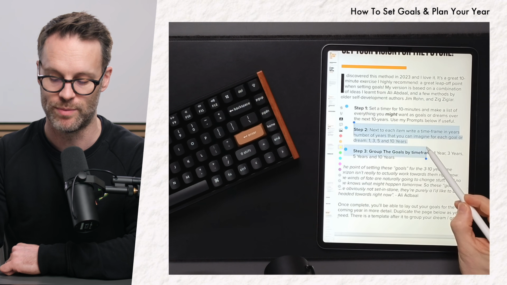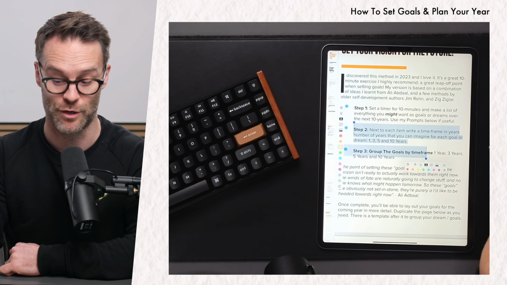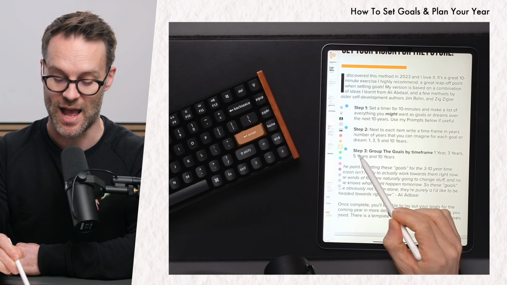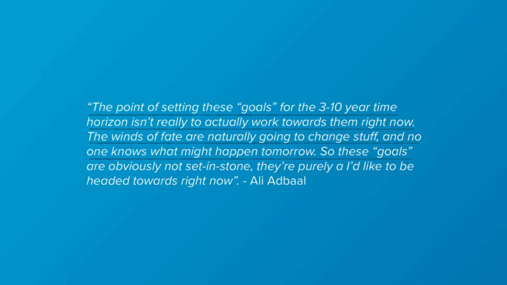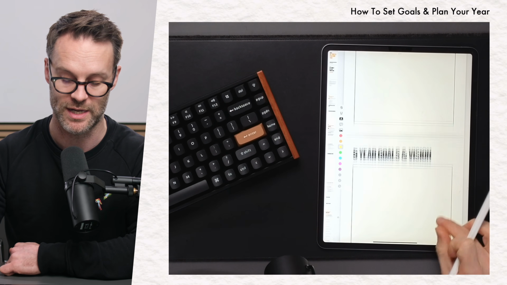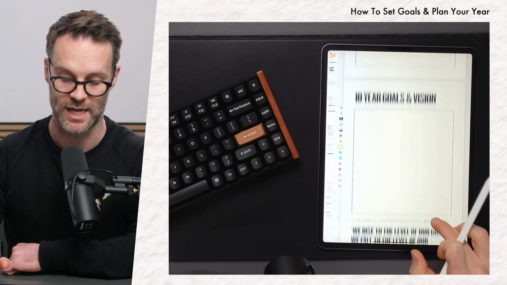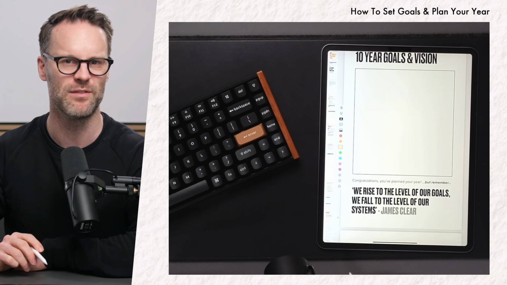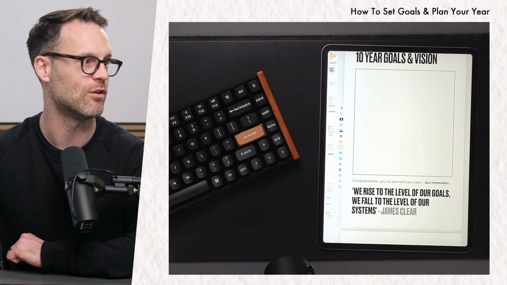Step 2 would be then to write a time frame for those in years, 1, 3, 5, or 10 years, and then you can group them by those time frames. And there's a little quote from Ali down there. Now, you'll see if we go down here, that's where you list it. I can then list them as 1 year goals, 3-year goals, 5-year goals and vision, 10-year goals and vision. And this is the point. We rise to the level of our goals and we fall to the level of our system.